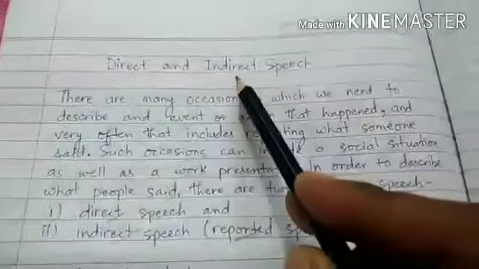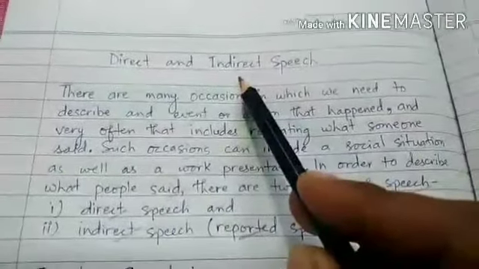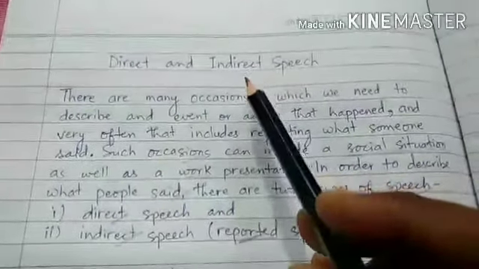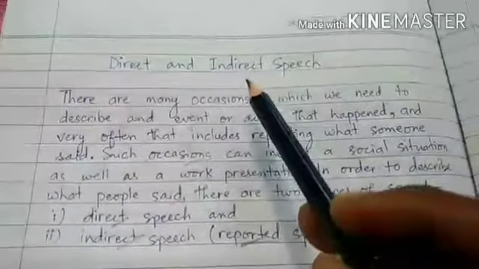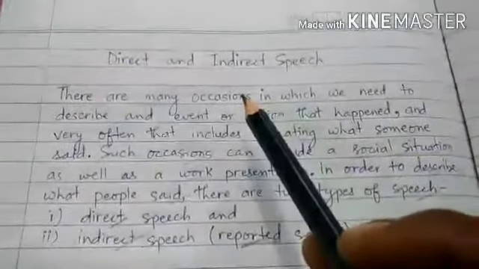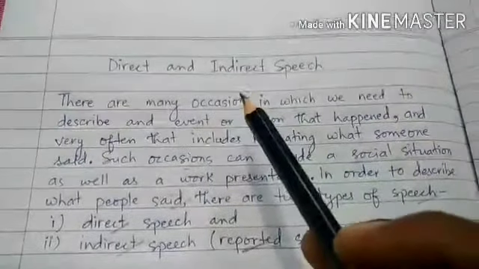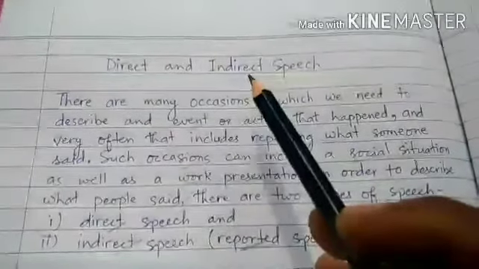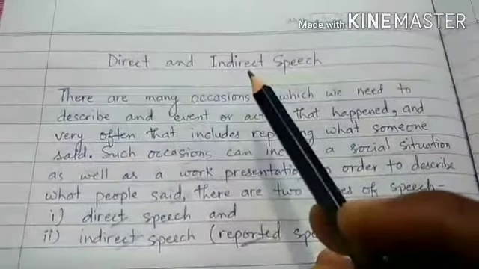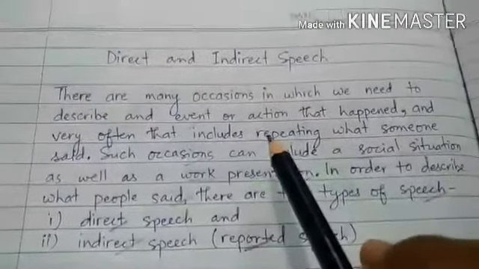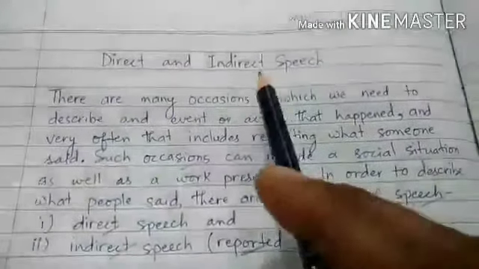In today's video, in this class also, we will further discuss some more important rules that we have to follow whenever we are writing sentences in indirect speech, or whenever we are changing the sentences from direct speech to indirect speech.